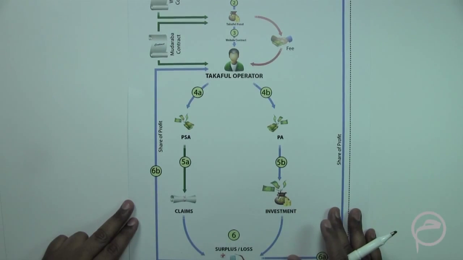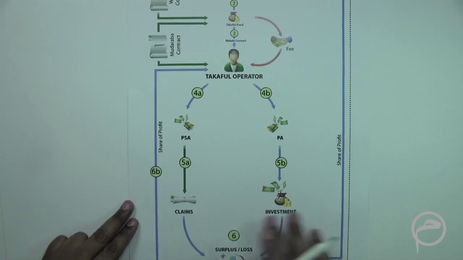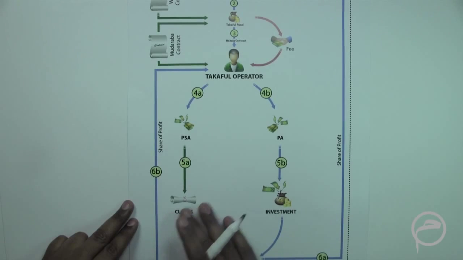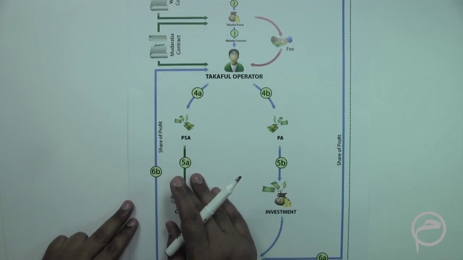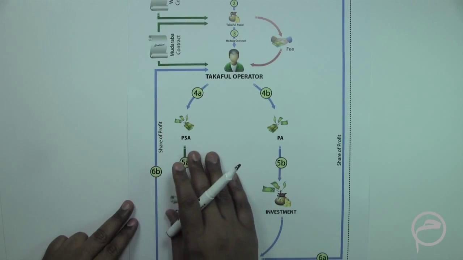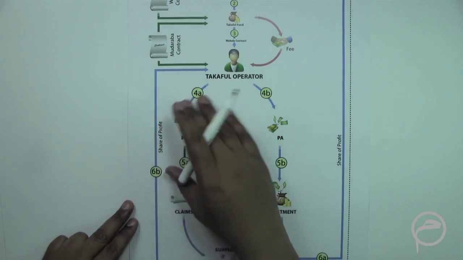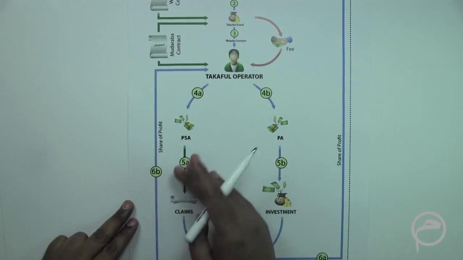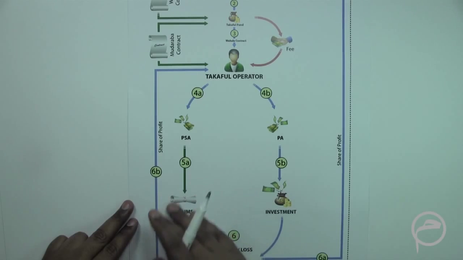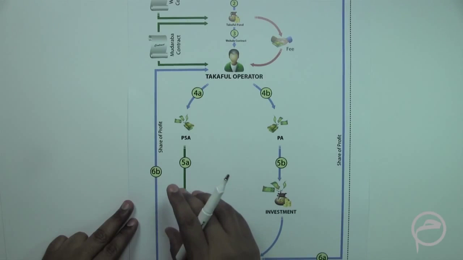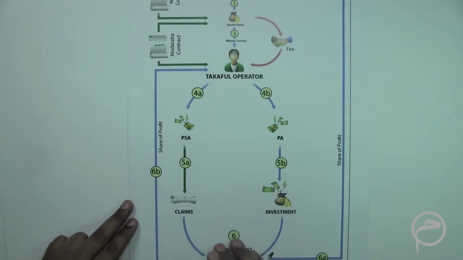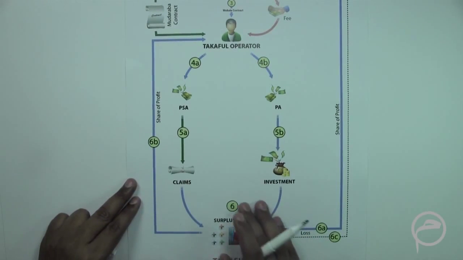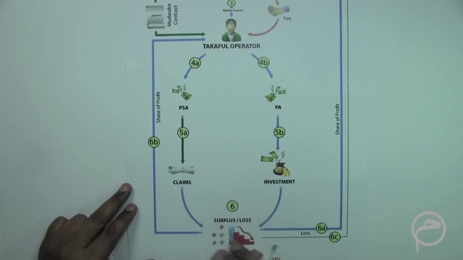Of course, the same concept is again used in the case of the PSA, which is basically the participant special account. The net reserves in the PSA will be the total donation minus claims minus operation expenses. So whatever is remaining would be called the net reserves, and that goes into the pool, the surplus pool.